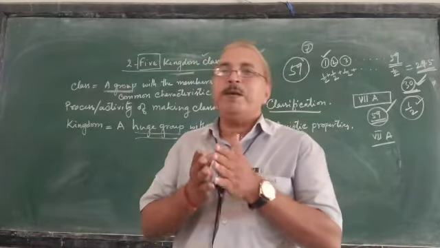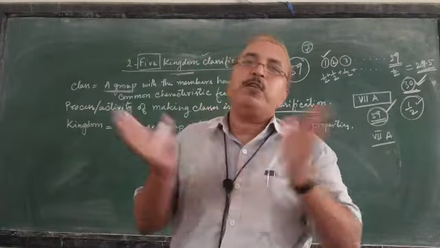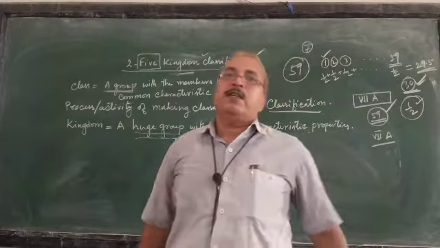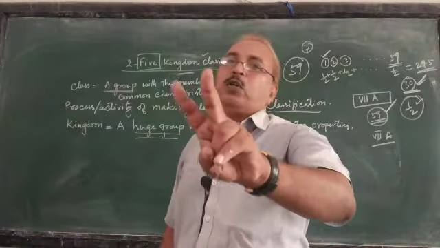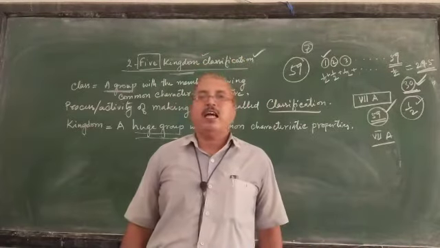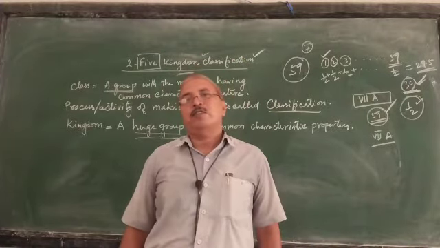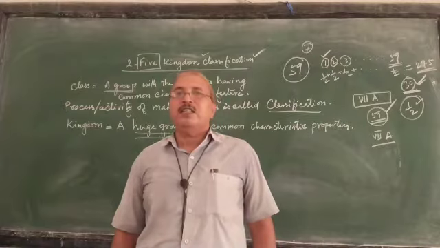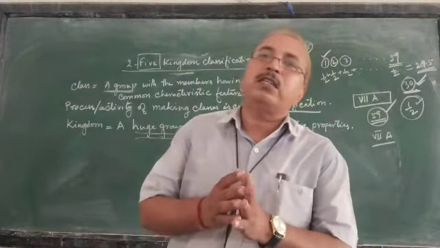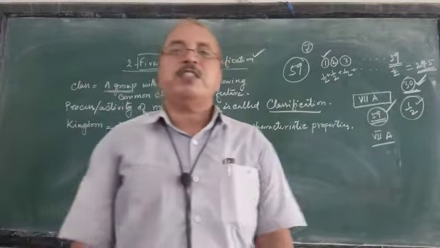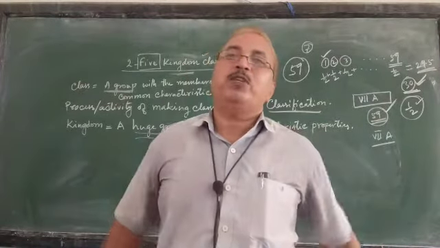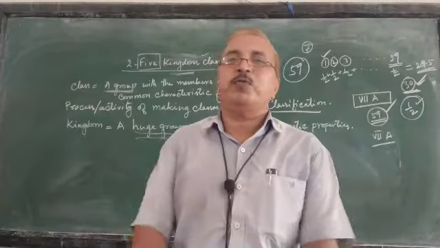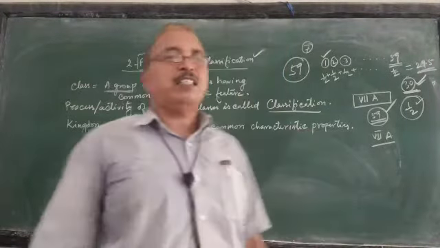So this way, with certain common features, we have classified all the living beings into two, plants and animals. And we have started our study of biology, and in a short while, we could complete a huge number of living beings and their studies.